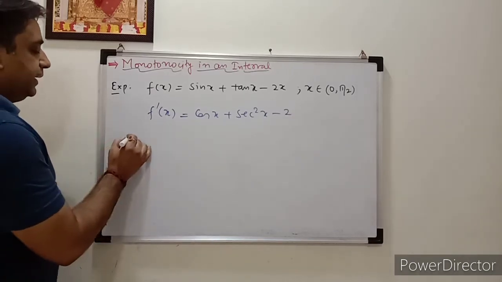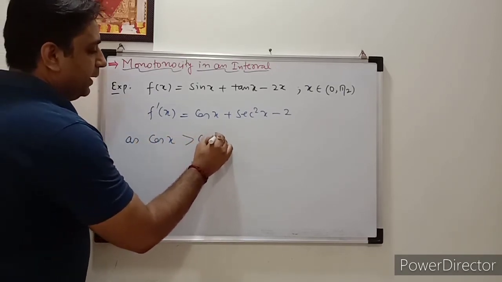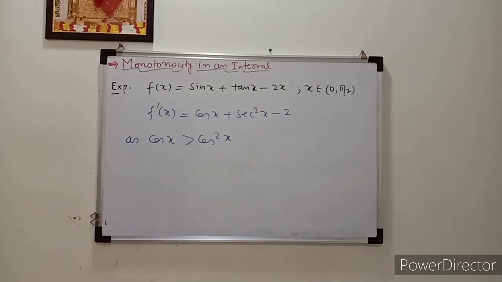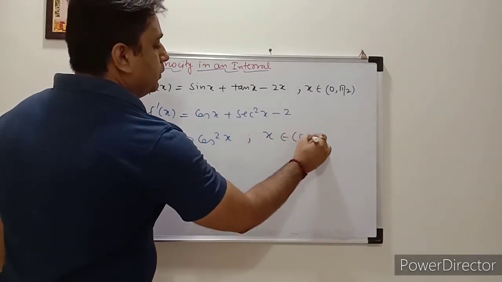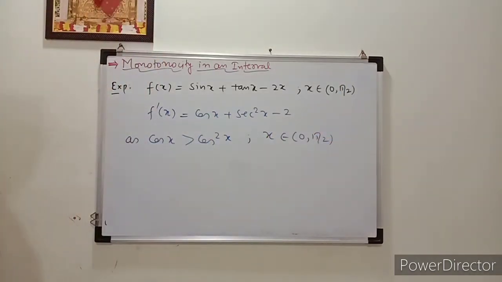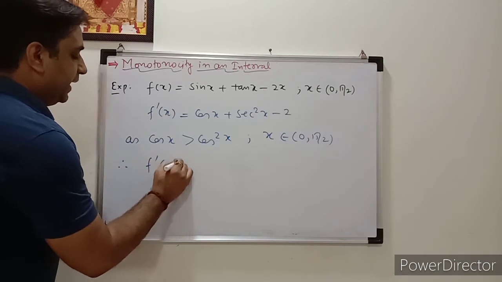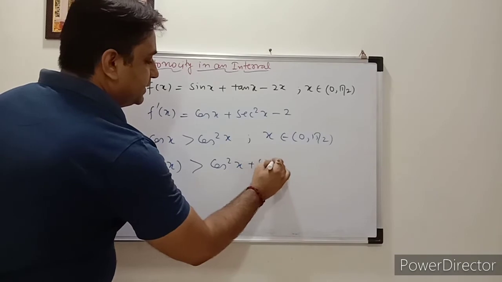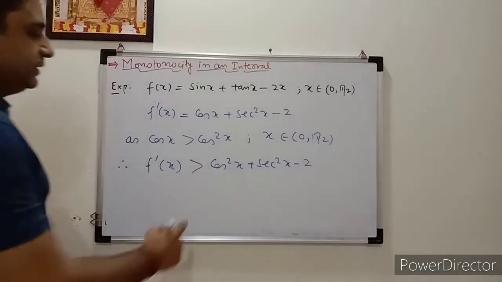Now you know that cos x is greater than cos square x when x belongs to 0 to pi by 2, as it is given already, correct? So cos x is greater than cos square x. Therefore f dash x is greater than cos square x plus sec square x minus 2.